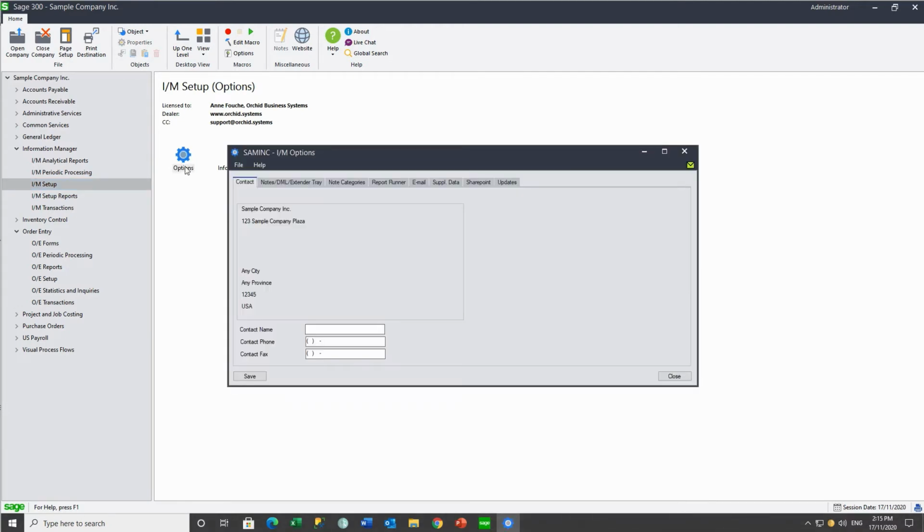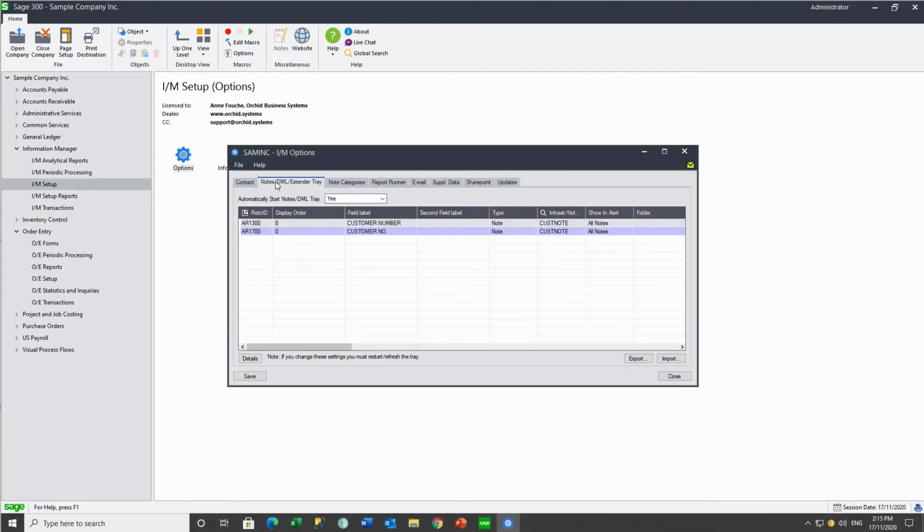In the Information Manager setup, on the Notes and DML Extender tray, we see we've already got a configuration for the Customer NO. label, but it's restricted to the AR1700 screen. If we remove this label, it will apply to all screens which have the Customer NO. label.